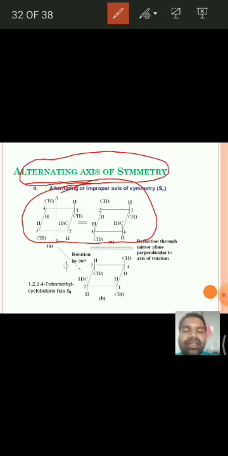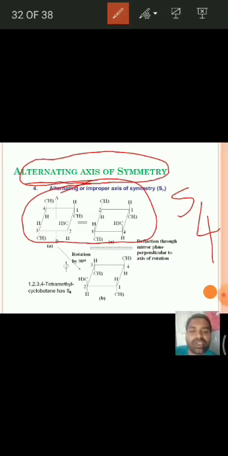Here the rotation is by 90 degrees or 360 by 4 degrees, hence the molecule is said to be having S4 alternating axis of symmetry.